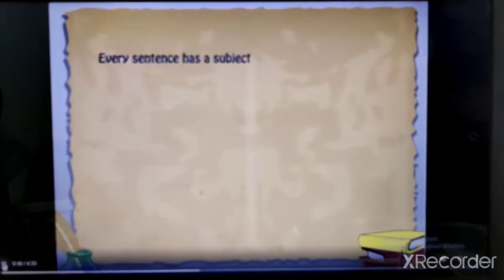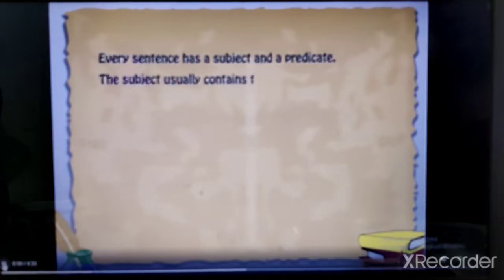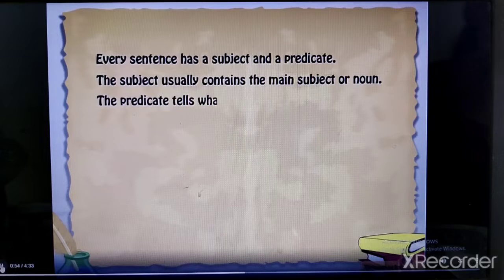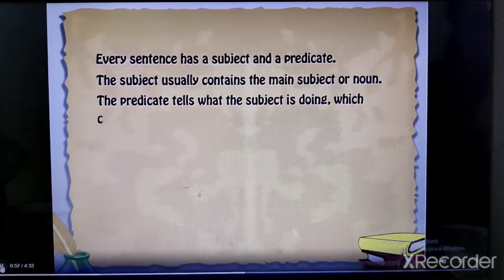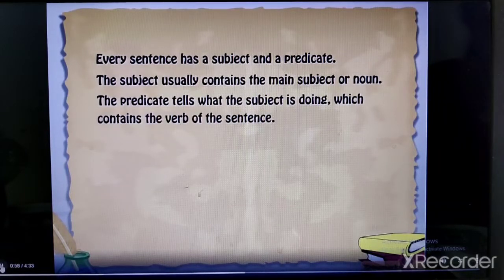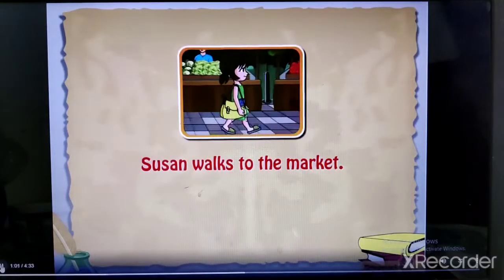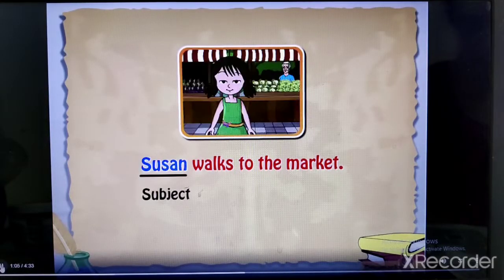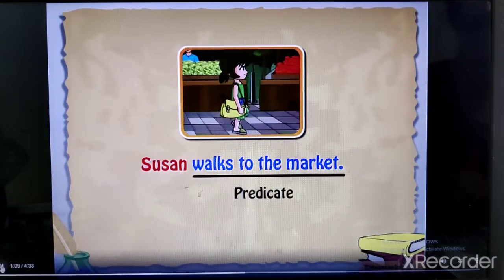Every sentence has a subject and a predicate. The subject usually contains the main subject or noun. The predicate tells what the subject is doing, which contains the verb of the sentence. Susan walks to the market. Subject is Susan. Predicate is walks to the market.